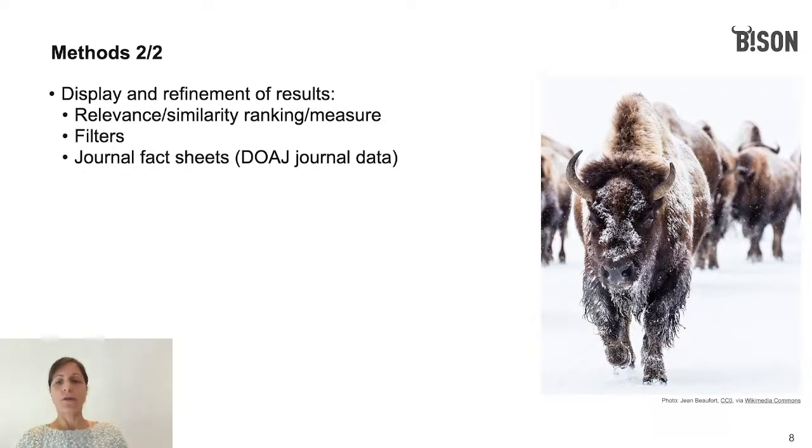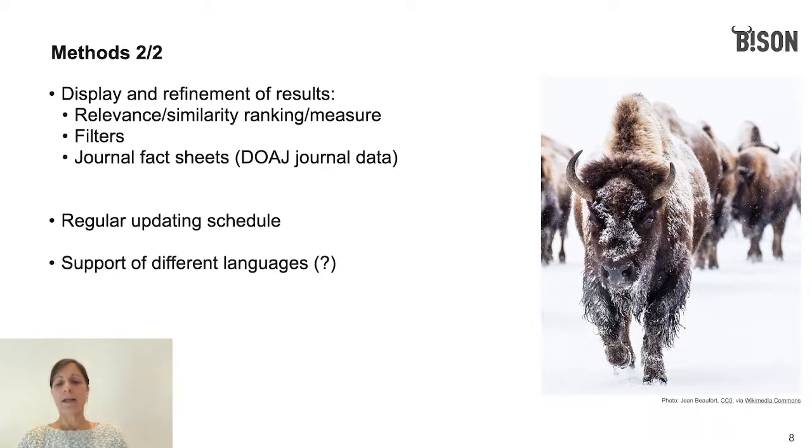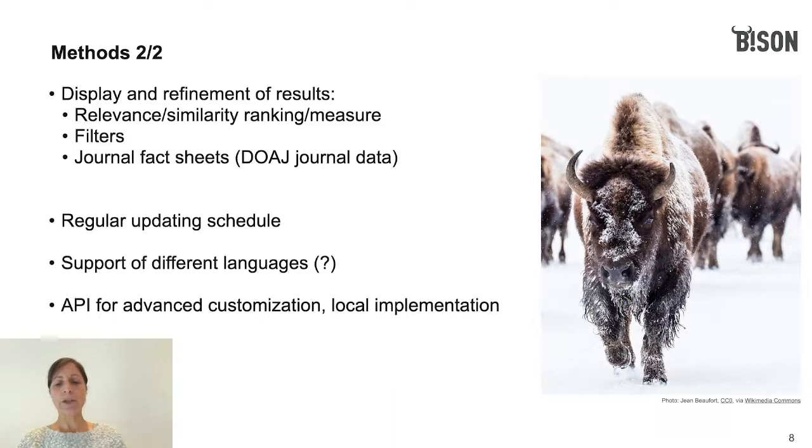So due to the ever-changing corpus of underlying data, data sources will be updated regularly, and the training process will be repeated regularly as well in the final tool, about once per month. Also, we are discussing if Bison would be able to support languages other than English. However, this poses a challenge in similarity analysis, and we'll see how to deal with this. Also, while working with DOAJ's and Open Citations data, we will analyze which article components give us the most reliable results in textual similarity analysis.